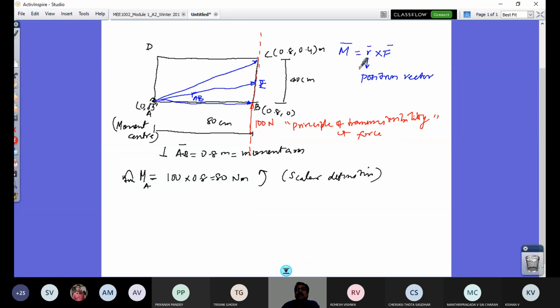So now, what is that important requirement? What is the advantage of this? I can have my position vector as any one out of these many position vectors. I have an infinite number of position vectors now available to represent the line of action of this force with respect to the moment center. Out of that, I have just drawn 3. So I can choose any one of the position vectors over here and the force vector here, and that would solve for my moment vector. So for that, what should I do?